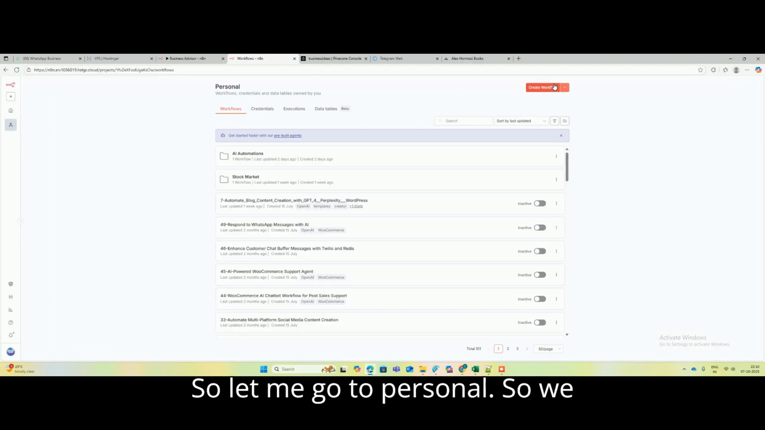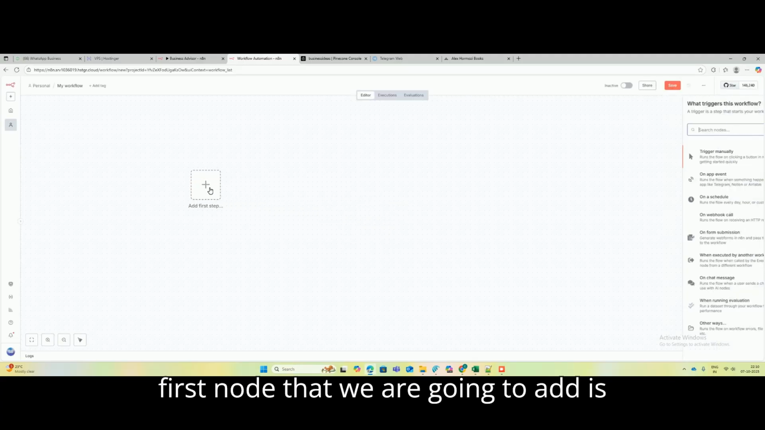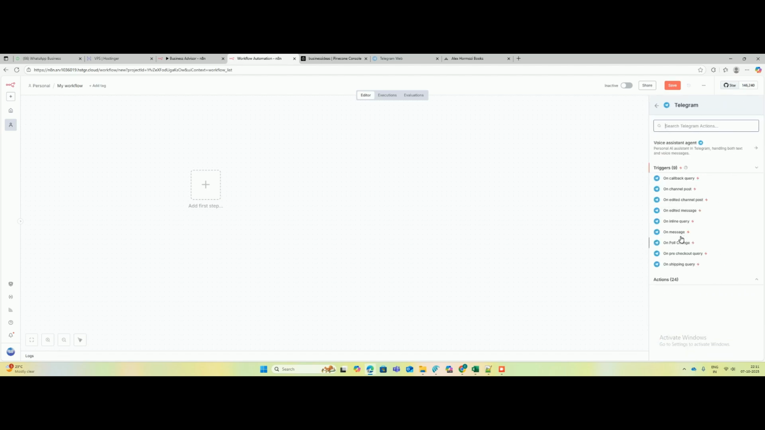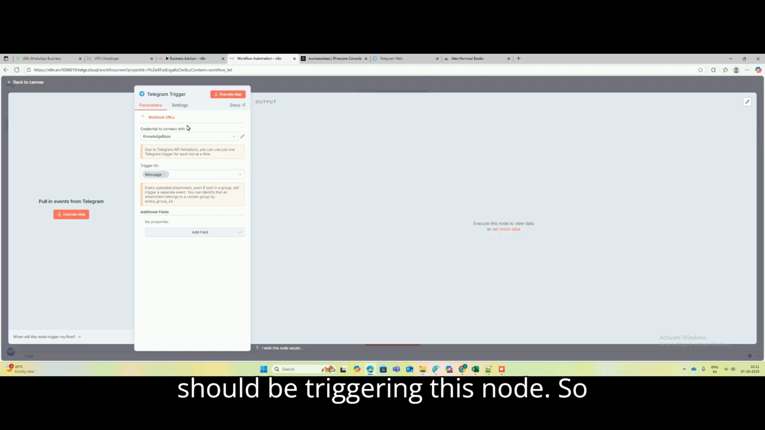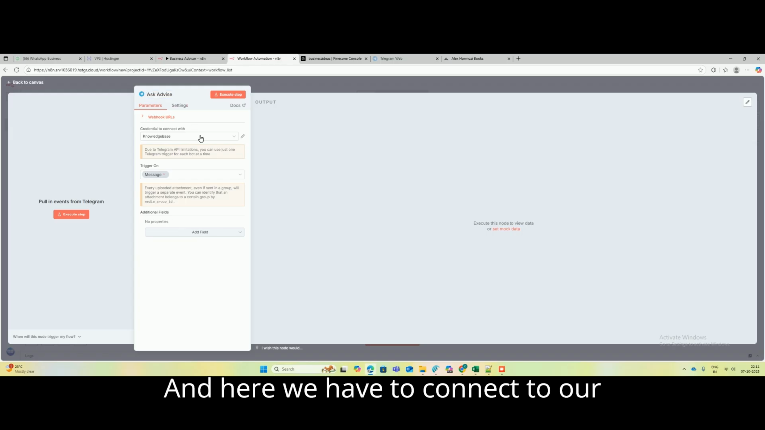So let me go to personal. So we'll create a new workflow. The first node that we are going to add is the Telegram node. So here on message, we should be triggering this node. So I will name it as get advice, or else I will name it as ask advice, and here we have to connect to our Telegram